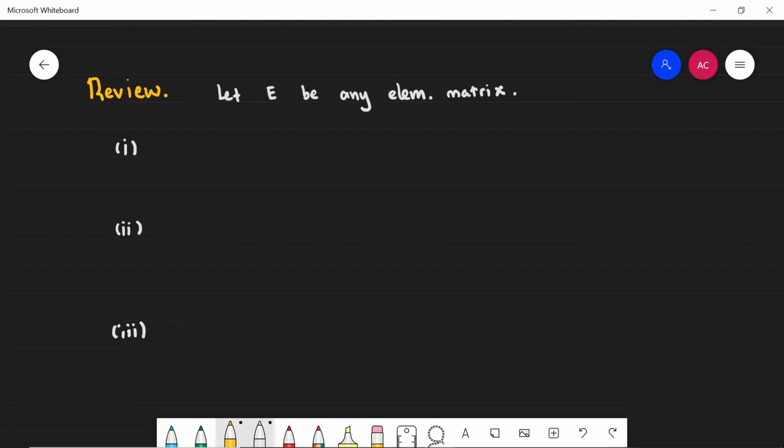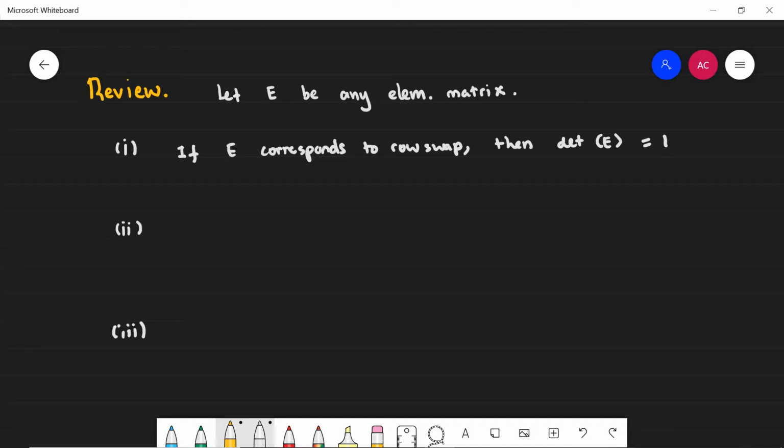In the case when E corresponds to row swap, then the determinant of E is just -1.